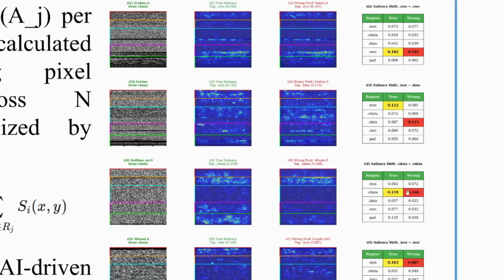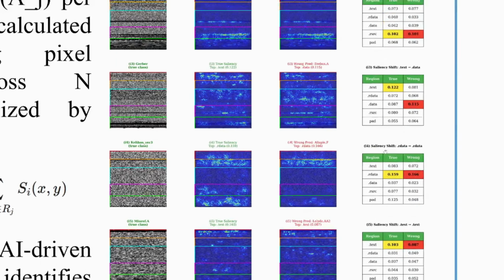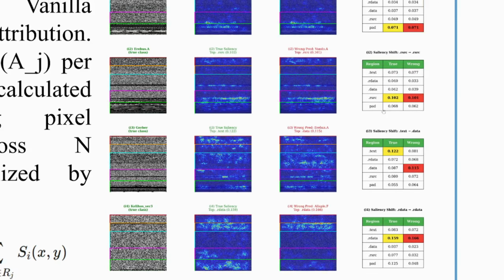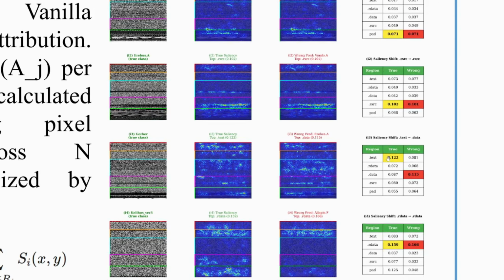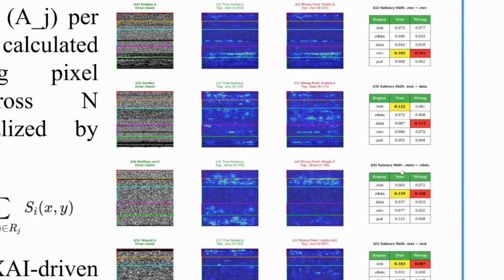Additionally, we analyzed misclassified samples. For example, in one case, incorrect predictions shifted focus from the .text section to the .data region. This forensic level insight allows SOC analysts to understand whether errors are caused by obfuscation, padding noise, or structural similarity.